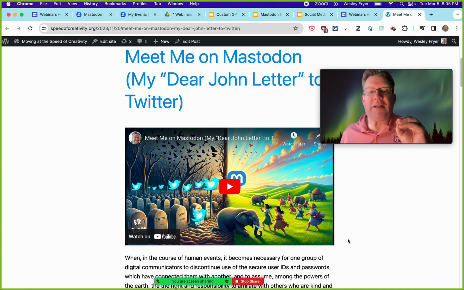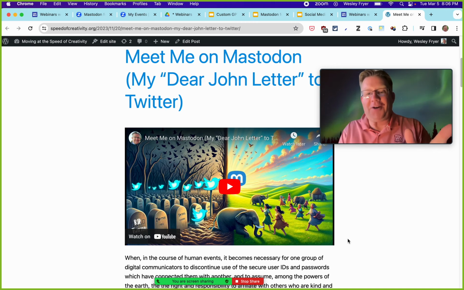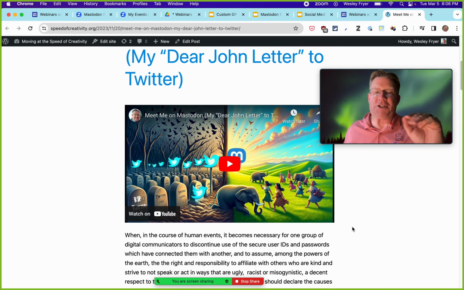It's fascinating to see the kinds of images that ChatGPT and DALL-E and these large language models will come up with, but also the way that we can interact with them. I was trying to show the death of Twitter and this brave, exciting new day with Mastodon. I think I ended up putting the little icon of Mastodon on there. It got the Twitter birds, but anyway, it's just a visualization.